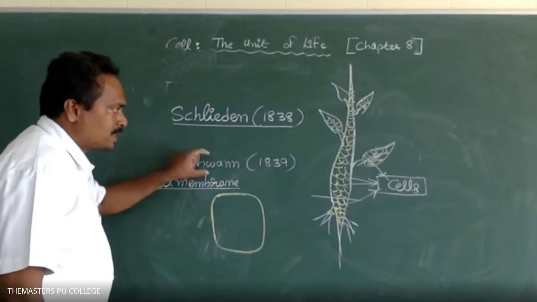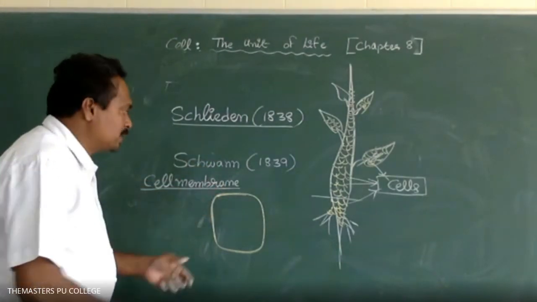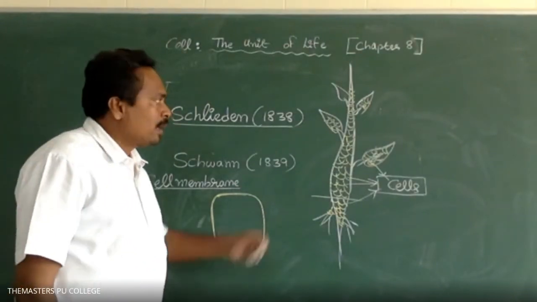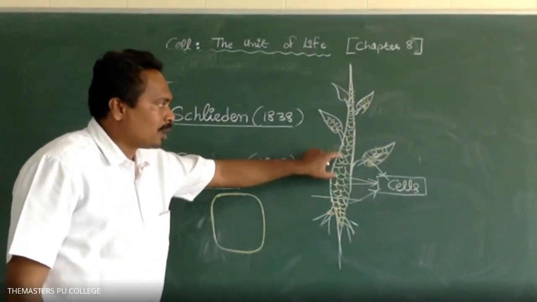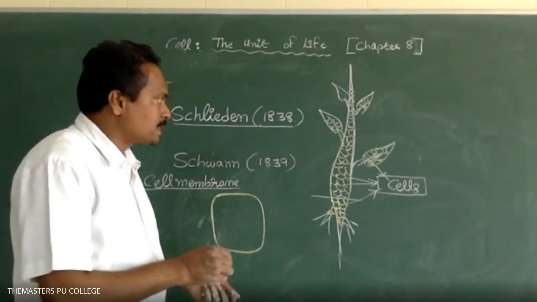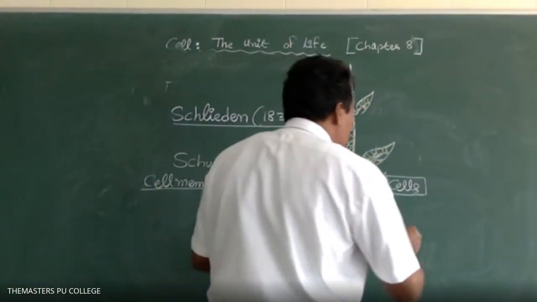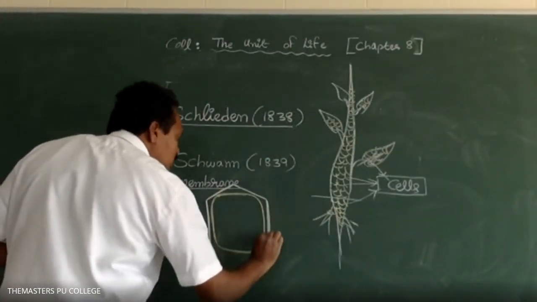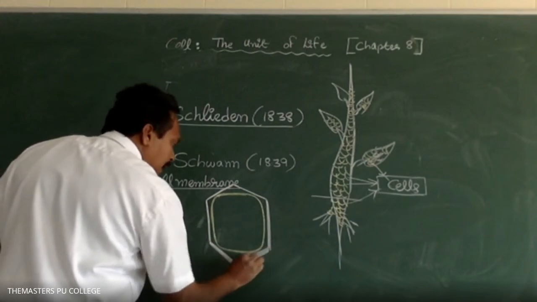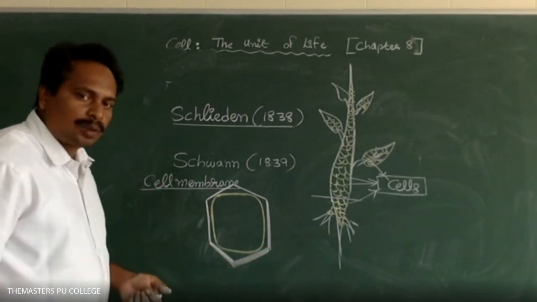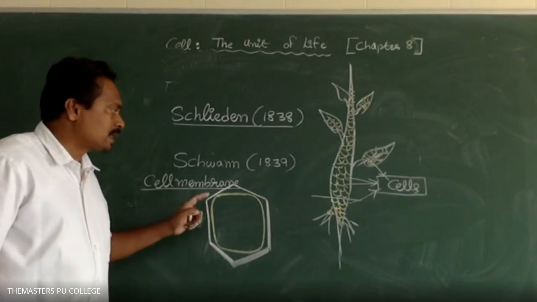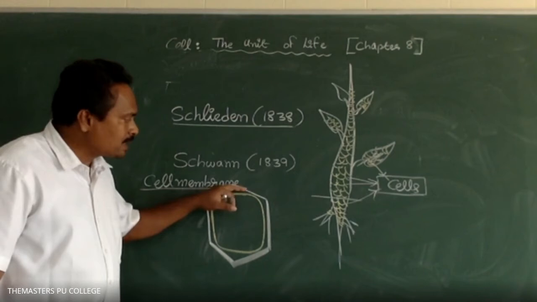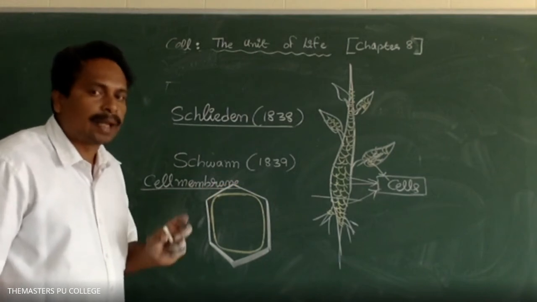The scientist Schwann observed both animals and plants. In plant cells, what is the outermost boundary? Cell wall. The cell wall is the outermost boundary in plant cells. So it was concluded that the cell membrane is the outermost layer in animal cells, and the cell wall is the outermost layer in plant cells.